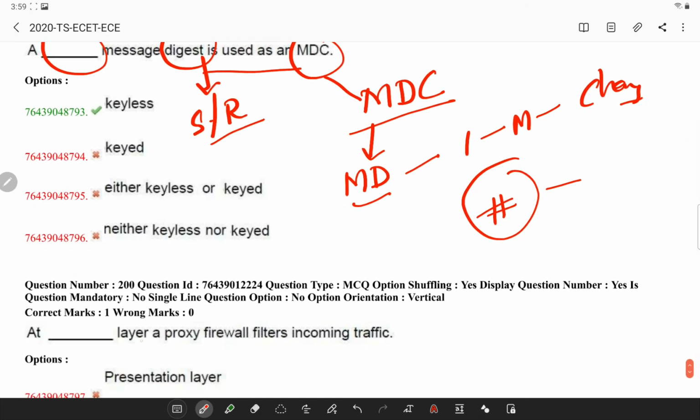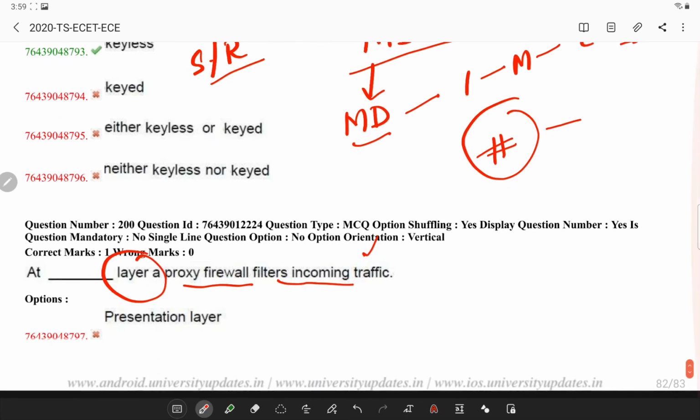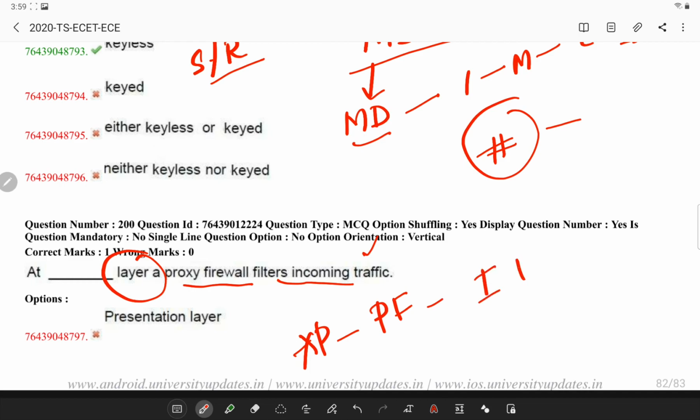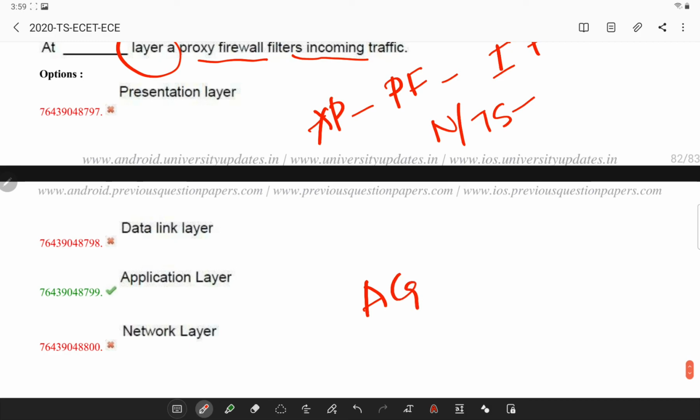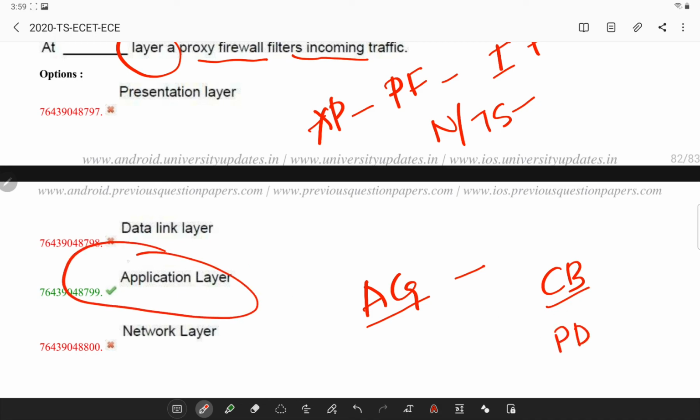Next, at which layer does a proxy firewall filter the incoming traffic? Generally, proxy firewalls operate at the application layer to filter the incoming traffic between the network and the traffic source. Hence, it is also called an application-level gateway, and these firewalls are delivered by cloud-based solutions or proxy devices. The answer is the application layer.